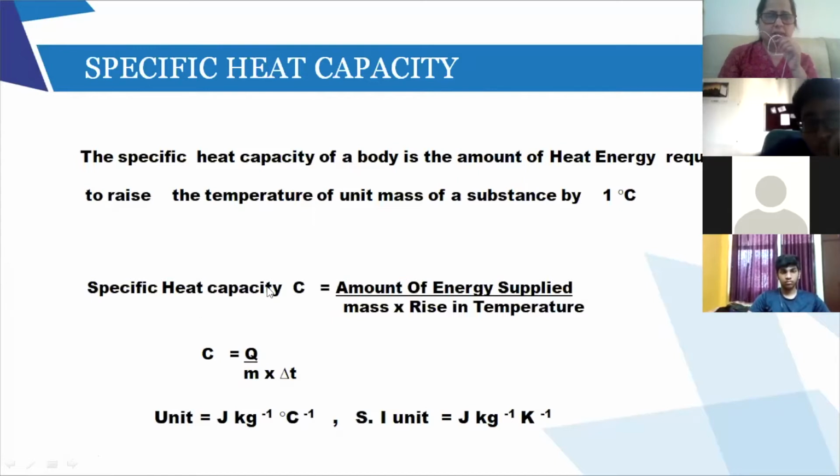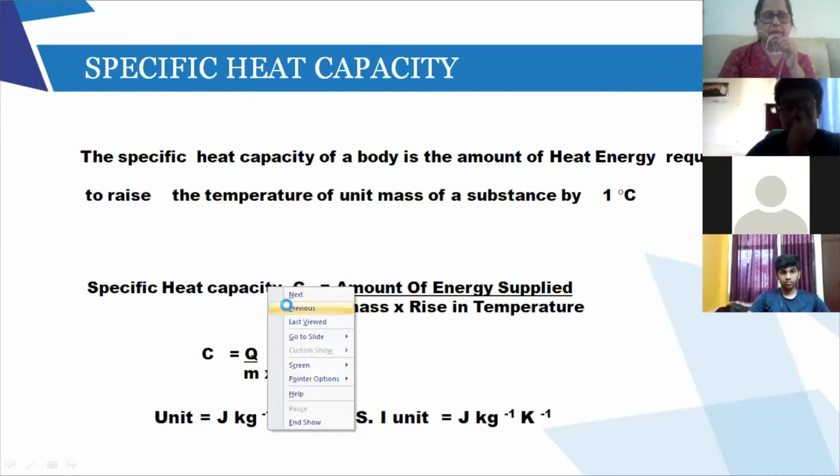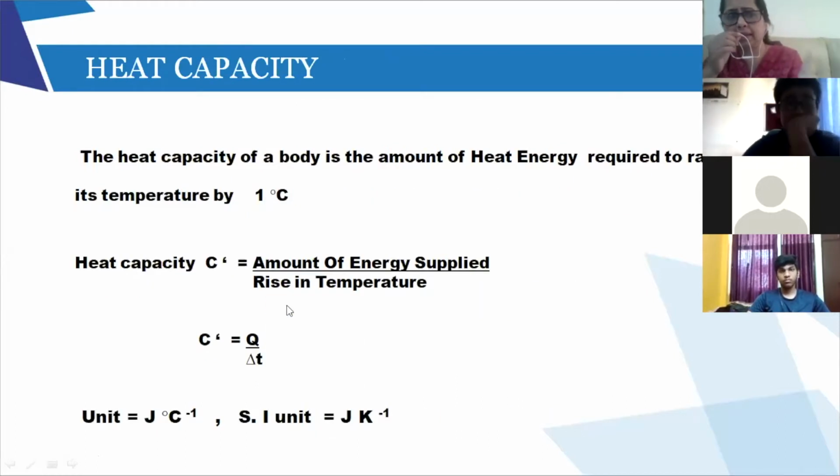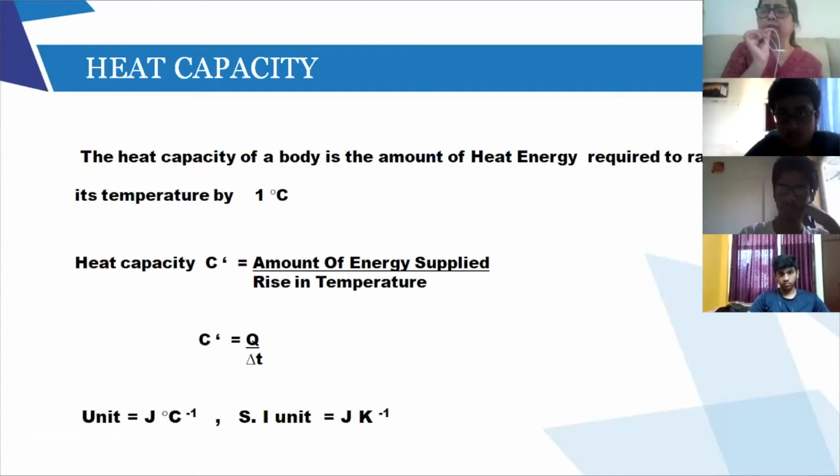But there is something else which is called heat capacity. Okay. So I'll just show you the previous slide, that is heat capacity. Now, heat capacity, don't be confused. Heat capacity is the amount of heat energy required to raise the temperature of a body by 1 degree Celsius. We are not talking about unit mass. So this heat capacity will go on changing. As I told you, if the mass is more and I have to raise the temperature by 20 degrees Celsius, then I have to supply more energy if the mass is 1 kg. And if the mass is 500 grams, then I have to supply less energy.